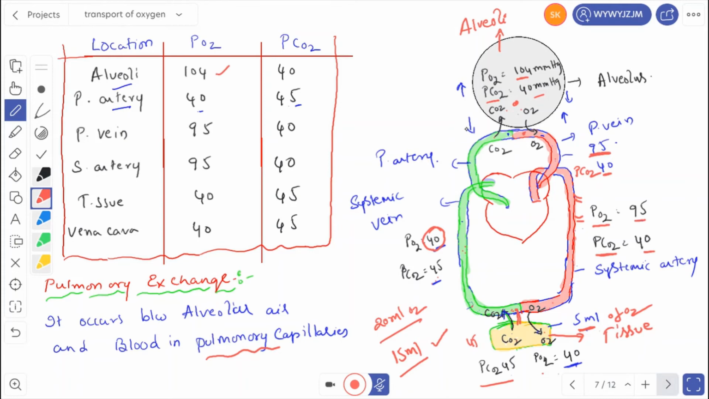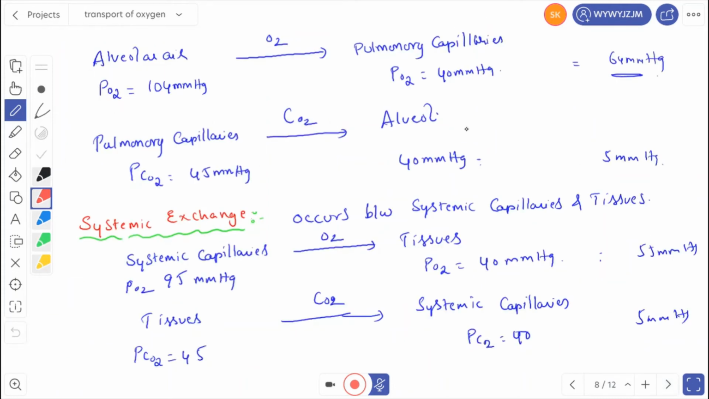Let us see that mechanism now. The partial pressure of oxygen in alveolar air is 104 mmHg. From alveolar air, oxygen diffuses into the pulmonary capillaries, where the partial pressure of oxygen is 40 mmHg. Similarly, from pulmonary capillaries, carbon dioxide diffuses into the alveoli. So what is the partial pressure difference? The partial pressure difference of oxygen between the alveolar air and pulmonary capillaries is 104 minus 40, which equals 64 mmHg. This is one question.